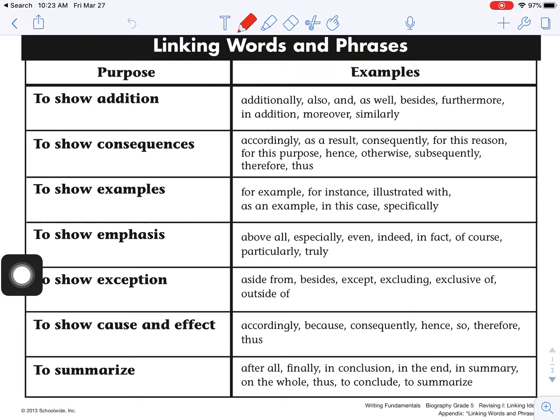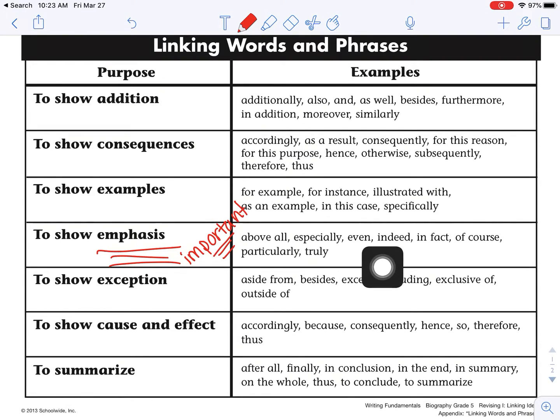To show examples, this is the next way. So to show examples, obviously these go along with our structures for descriptive text. We've used these in our reading. Okay, to show emphasis. In other words, you really want to point something out. That's what emphasis means. You really want to point something out. So I would write here maybe that this is important. Okay, so emphasis means it's important. Okay, you really want to hit home on this fact. To show exception. Okay, so exception meaning all of this happened except, okay, so excluding, all right, there's something that's not included within that. So that would be exception, right?